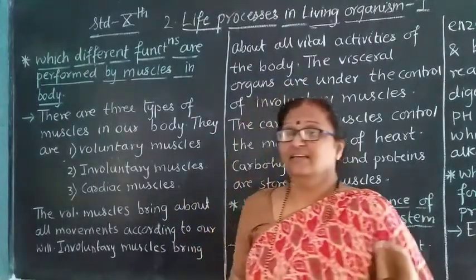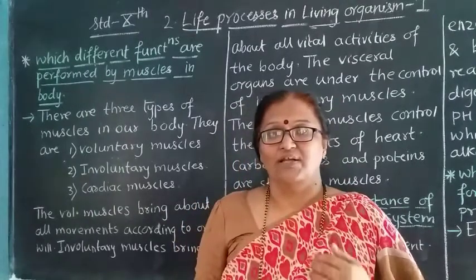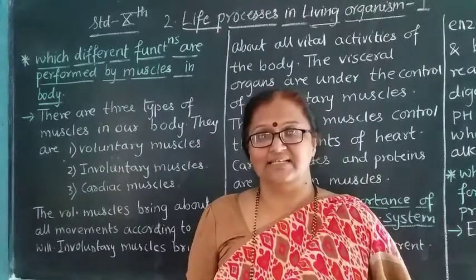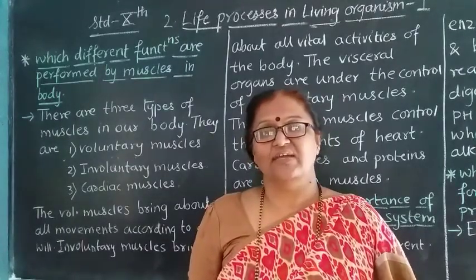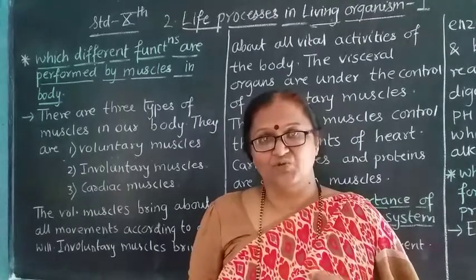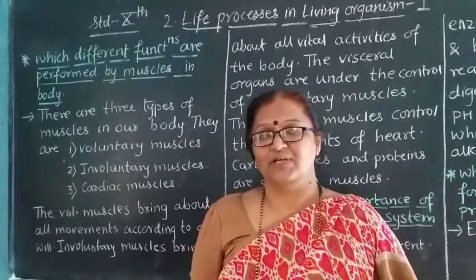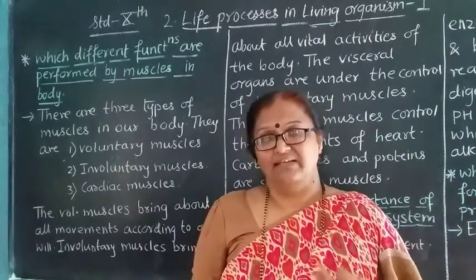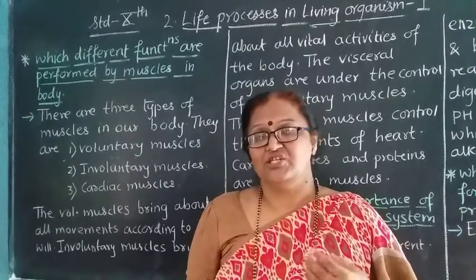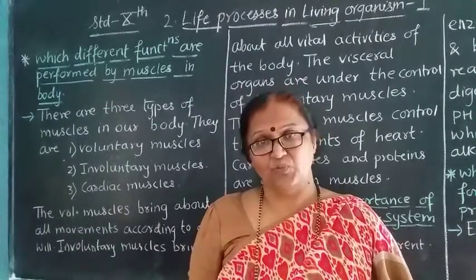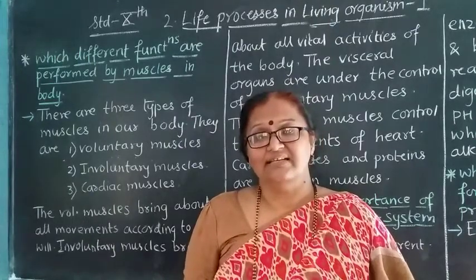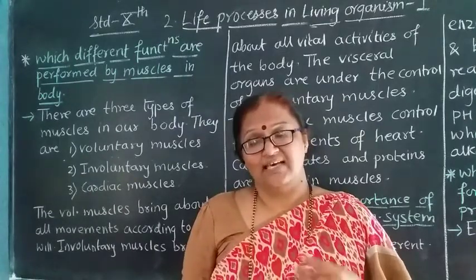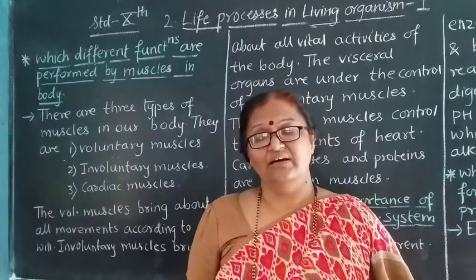Yesterday we saw what is meant by foodstuffs or nutrients. For digestion we take various types of nutrients: carbohydrates, proteins, fats, vitamins, minerals and fibers. Why do we take these? Because we need energy to carry out the various functions of the body. Each and every cell needs energy to carry out its function, so the nutrients are necessary for the formation of energy.